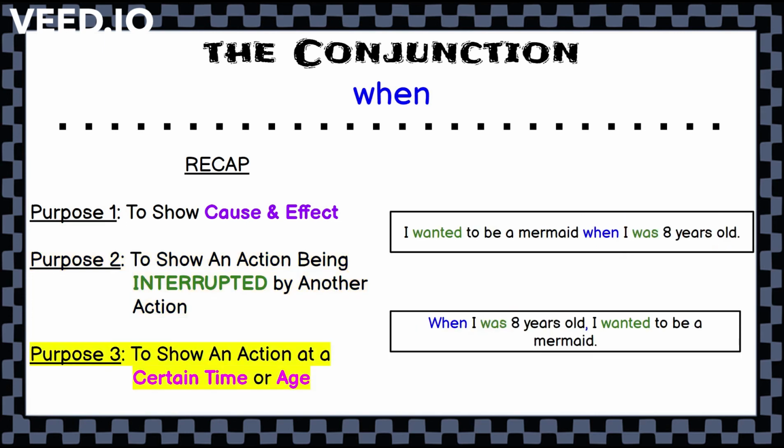And finally, purpose 3, to show an action at a certain time or age. I wanted to be a mermaid when I was 8 years old. To form our second sentence, we move that last clause to the beginning of the sentence, when I was 8 years old, comma, I wanted to be a mermaid.